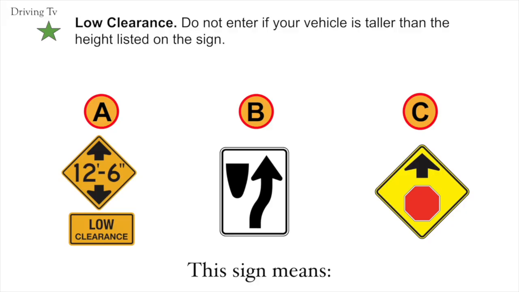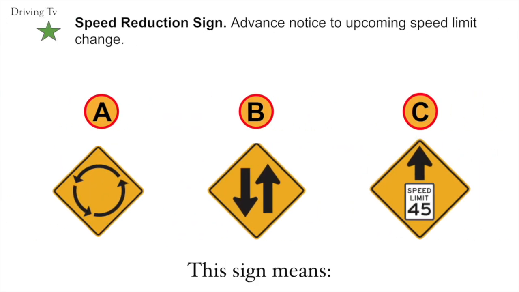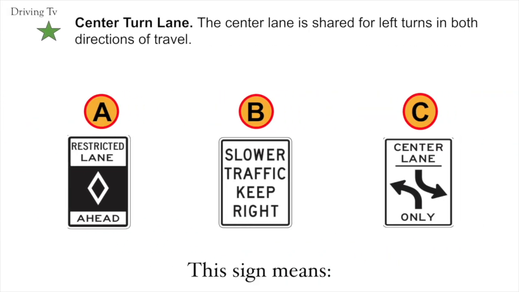Low clearance. Do not enter if your vehicle is taller than the height listed on the sign. I think you all got this one right. It's A. Low clearance. Speed reduction sign. Advance notice to upcoming speed limit change. Correct answer is C. Speed reduction sign.